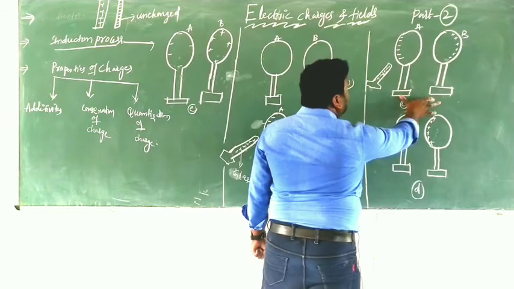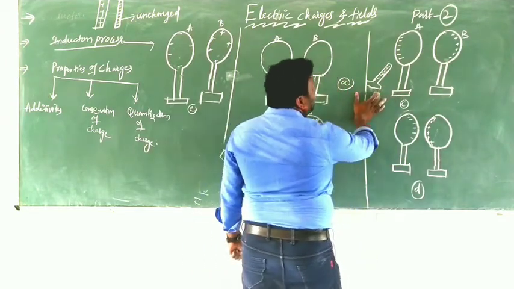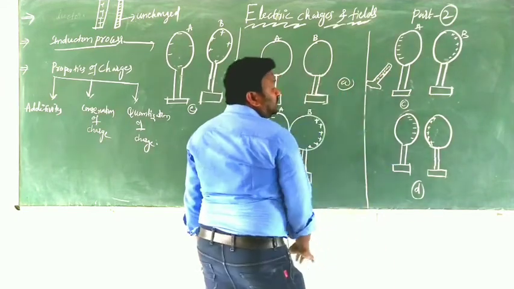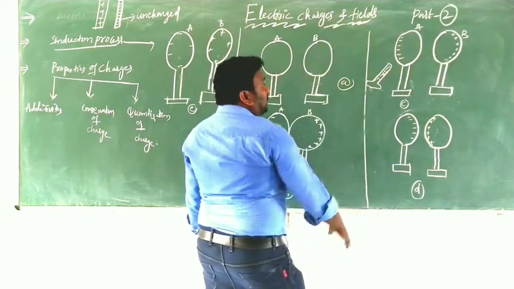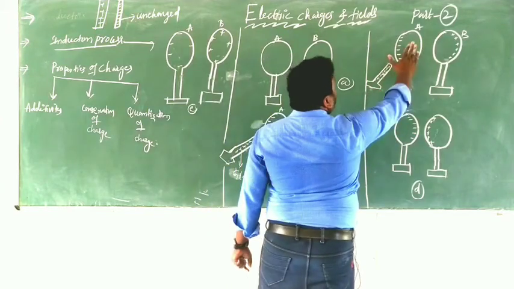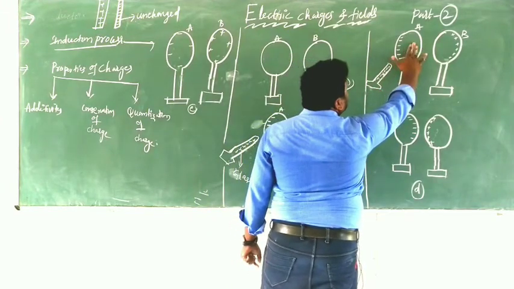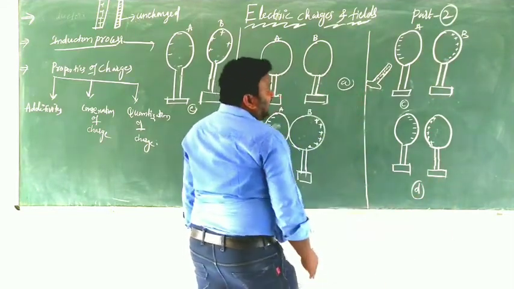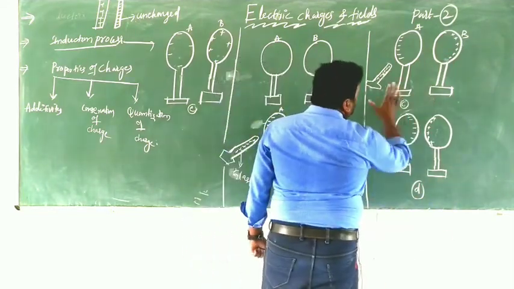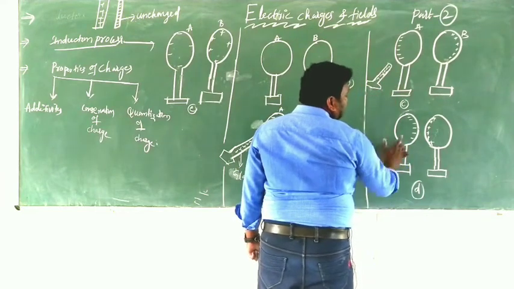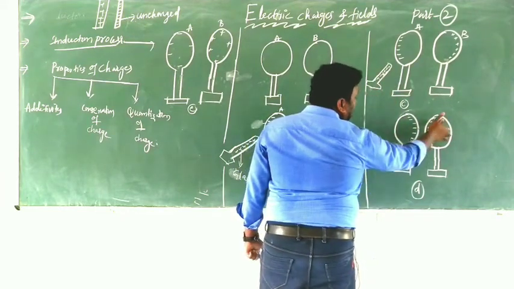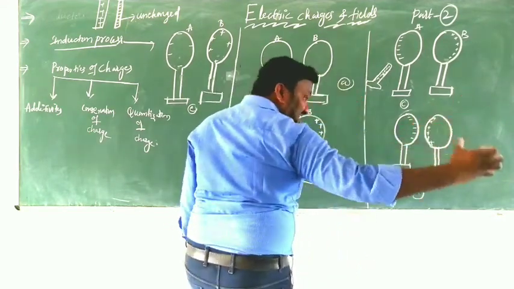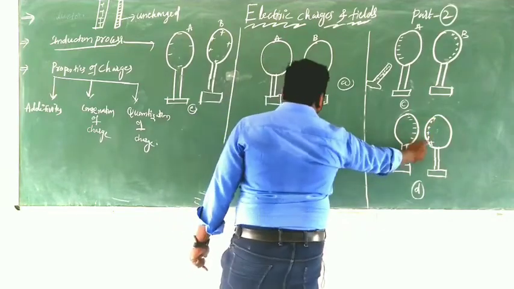During the separation also, we have to maintain the glass rod very close to C. Then these two are separated. After that, what you have to observe is that during the separation also, A has some additional negative charge and B has some additional positive charge. Next, once we remove the glass rod, you observe there are some negative charges and these are the positive charges. These are attracted to each other. Why? Because they are unlike charges.